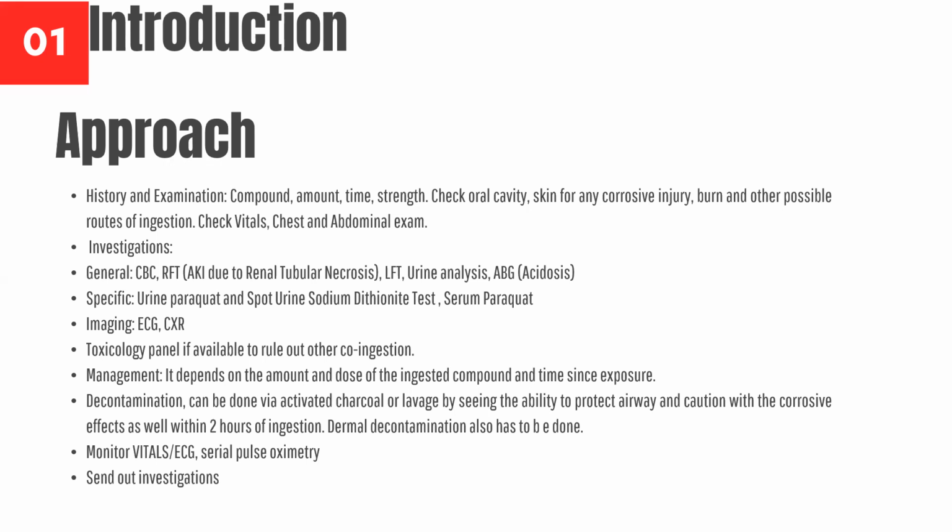In investigation, we've divided it into general and specific. For general investigation, it's complete blood count. There's renal function test where AKI can be seen due to renal tubular necrosis. There are LFTs that we have to do because hepatic necrosis eventually ensues. There's urine analysis, and there's ABG. ABG usually shows the picture of acidosis. It can be respiratory, metabolic, or even lactic.